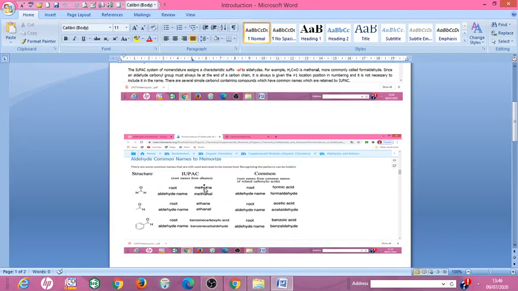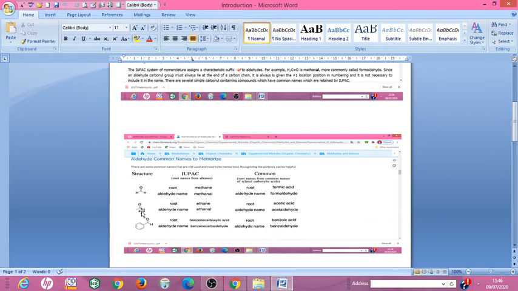The IUPAC name of this compound is methanal, and the common name of aldehyde is based on the corresponding acids. The acid which contains only one carbon atom is known as formic acid, and the aldehyde name based on formic acid is formaldehyde.